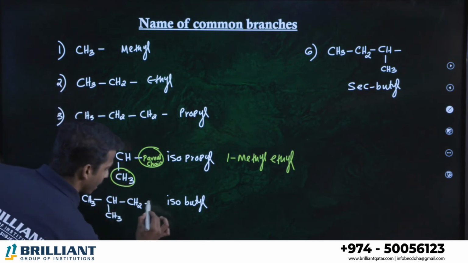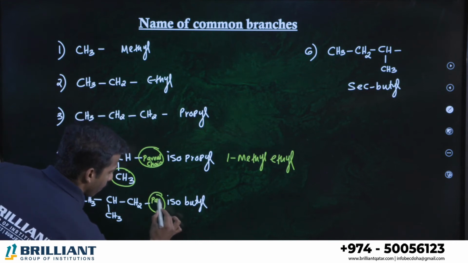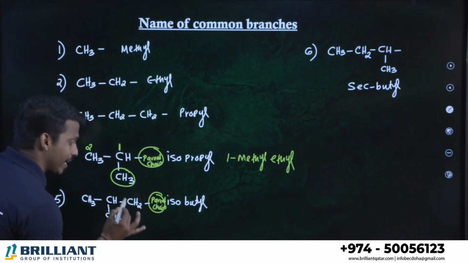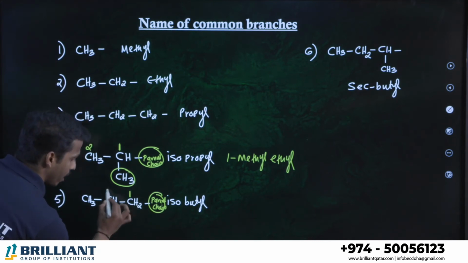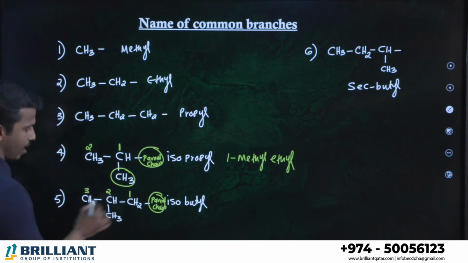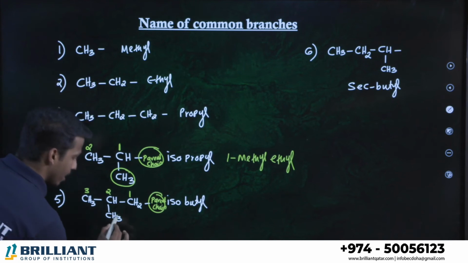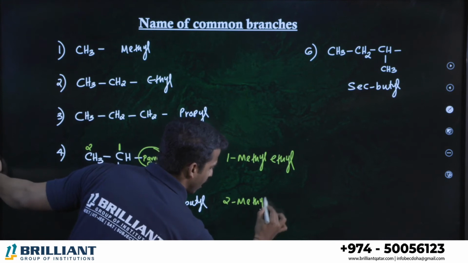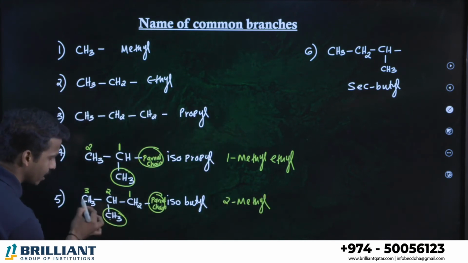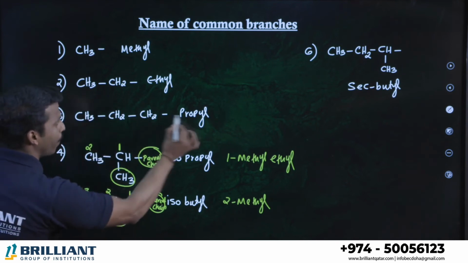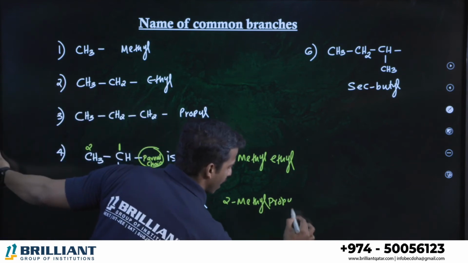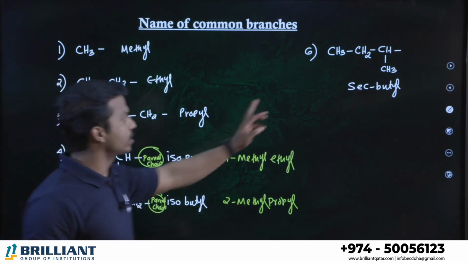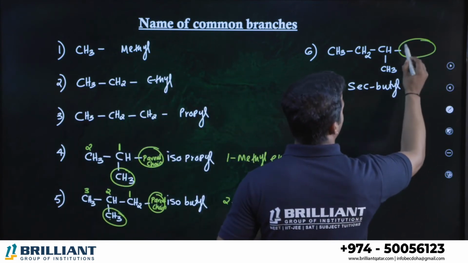Let me discuss what is the systematic name of isobutyl. See all of you. Where is the parent chain? This is the part. Okay. Here is the parent chain. Which carbon can you take as number 1? Number 1. This is the one. Number 2. Number 3. Take the longest chain. Either 1, 2, 3 or 1, 2, 3. Both are fine. Second position, what do you have? Methyl. Alright, so what's the name? 2-methyl. What is this one? CH3, CH2. It's like propyl. So this is called 2-methylpropyl. This is the systematic name of the branch isobutyl. What about sec-butyl, dear all of you? Here is your parent chain.